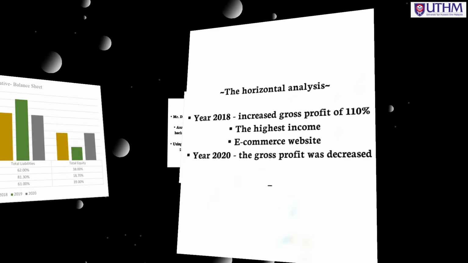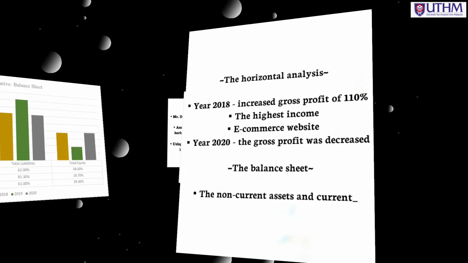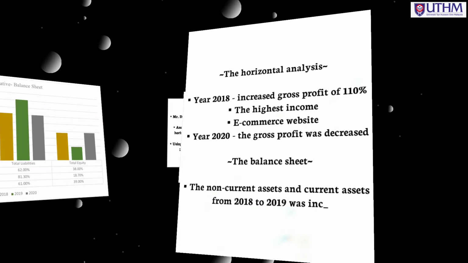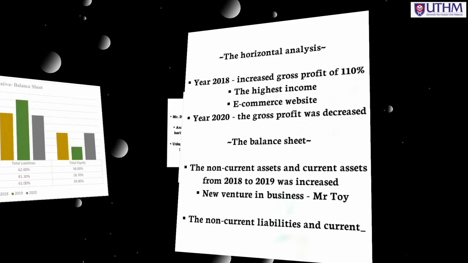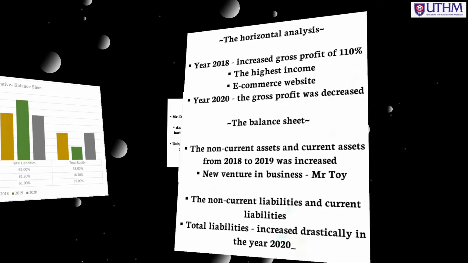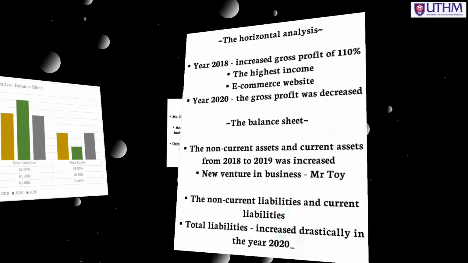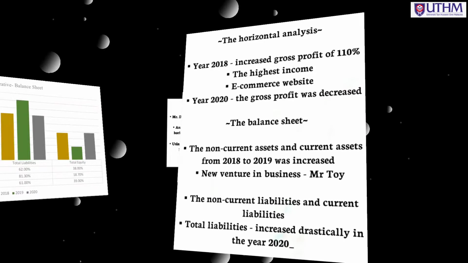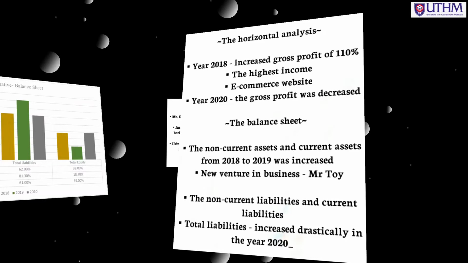Next is the horizontal analysis of the balance sheet. The non-current assets and current assets from 2018 to 2019 increased. This resulted from the company's new venture in business, Mr. Toy. Last but not least, the non-current liabilities and current liabilities show the company was having trouble in the business, because the total liabilities increased drastically in the year 2020. This resulted from the company being hit by the COVID-19 pandemic wave and barely surviving in business.